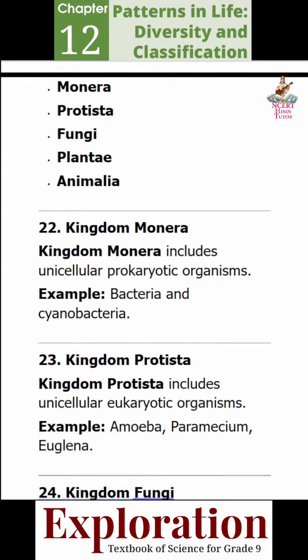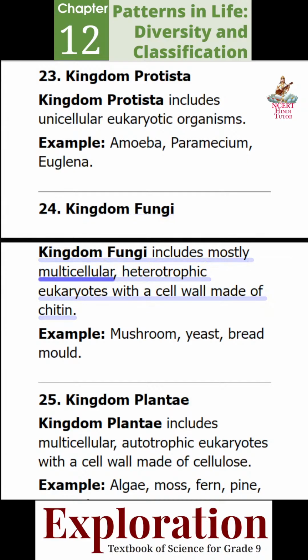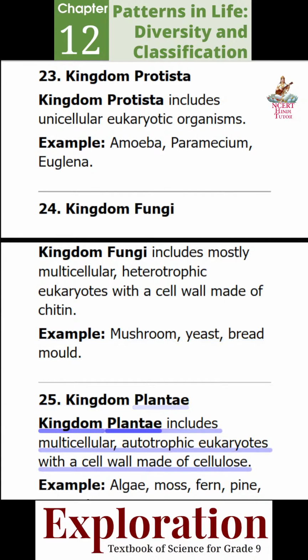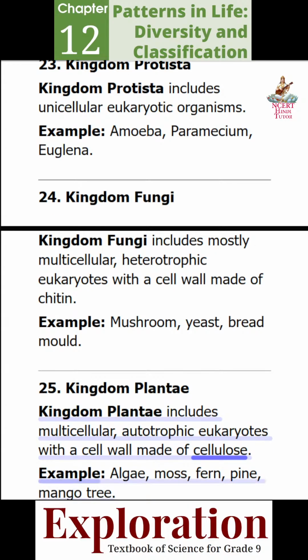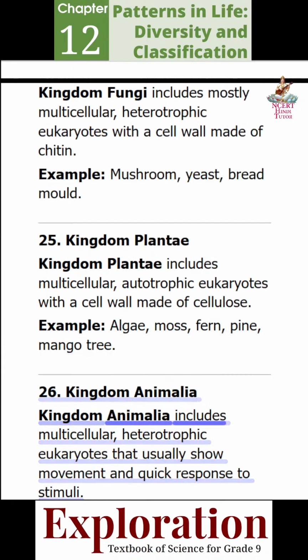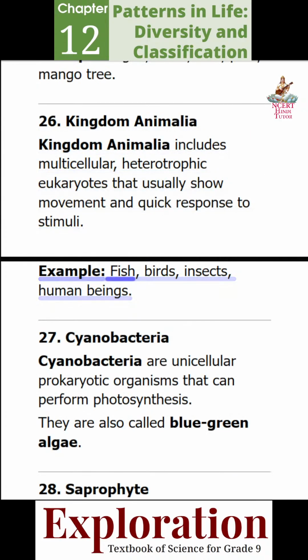24. Kingdom Fungi. Kingdom Fungi includes mostly multicellular, heterotrophic eukaryotes with a cell wall made of chitin. Example, mushroom, yeast, bread mold. 25. Kingdom Plantae. Kingdom Plantae includes multicellular, autotrophic eukaryotes with a cell wall made of cellulose. Example, algae, moss, fern, pine, mango tree. 26. Kingdom Animalia. Kingdom Animalia includes multicellular, heterotrophic eukaryotes that usually show movement and quick response to stimuli. Example, fish, birds, insects, human beings.